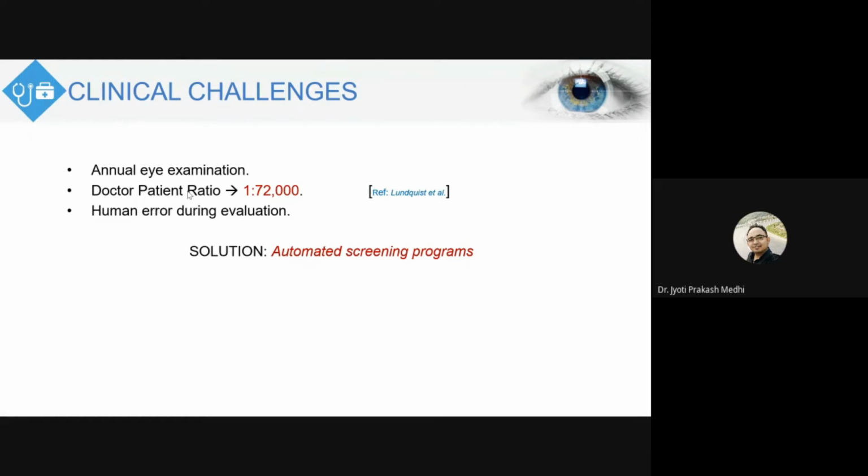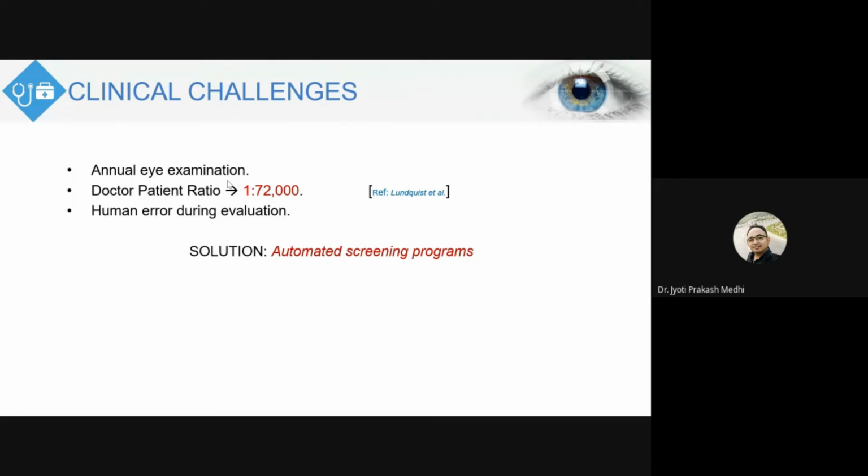Now, if every one of us goes for an annual eye examination, then with respect to the numbers, the number of doctors is very low. In an analysis, the doctor to patient ratio for diabetes was found to be 1:72,000. This varies from 72,000 to 1 lakh, so one doctor is working against 1 lakh patients.